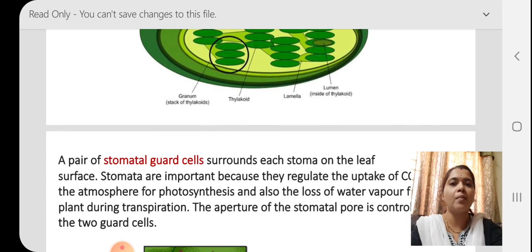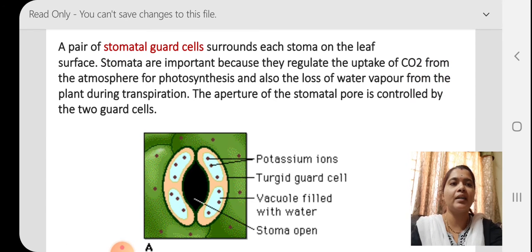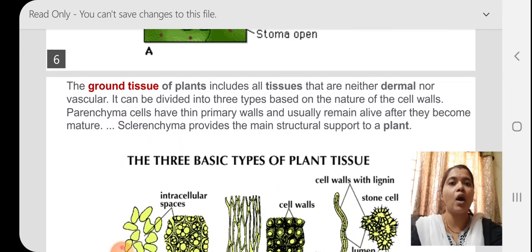So, what are the stomatal guard cells? These are the stomatal guard cells. Stomatal guard cells surround each stoma on a leaf surface. Stomata are important because they regulate the uptake of carbon dioxide from the atmosphere for photosynthesis, and also the loss of water vapor from the plant during transpiration. So chloroplasts are present in these stomatal guard cells, and also in the ground tissue.